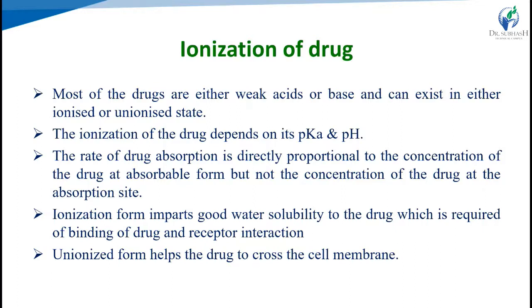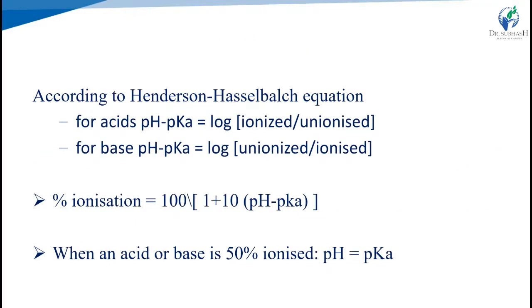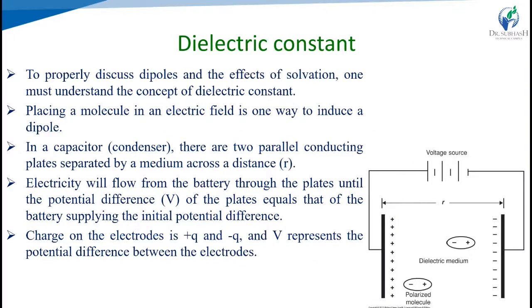Ionized forms impart good water solubility for the drugs, which is required for the binding of the drug at the receptor interaction, for the absorption part. That we have to find out according to Henderson's equations. So for the acid base, when at a particular pH the drug goes for ionization, 50% of the drug is in ionized form and 50% is in unionized form.